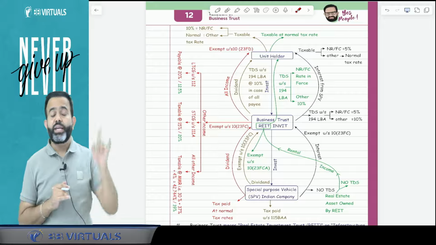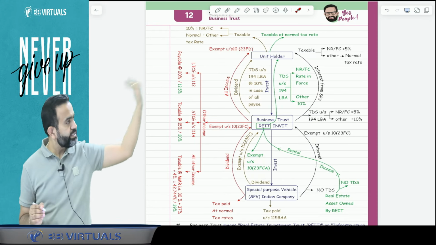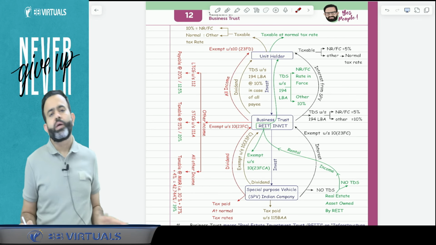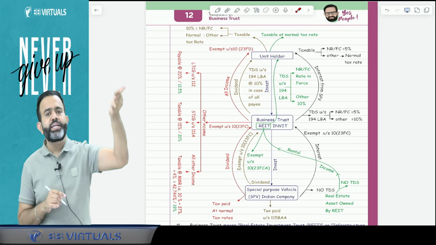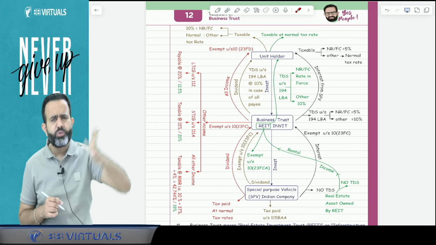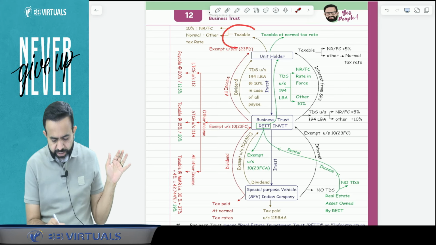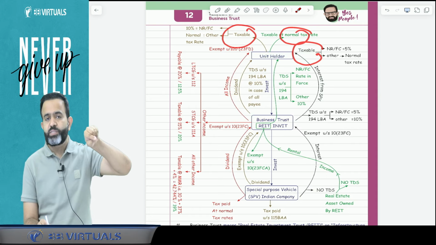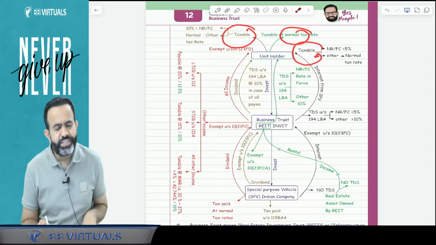And last is your rental income received by REIT on the real estate owned asset. Then guys, it is taxable as per the normal tax rate in the hands of a non-resident foreign company. Then TDS is also applicable as per rate in force. Now guys, in case of a resident unit holder, if a resident unit holder receives any income, any income meaning here dividend or rental income or interest from SPV, everything is taxable as per the normal tax rate, but TDS is applicable at the rate of 10%.